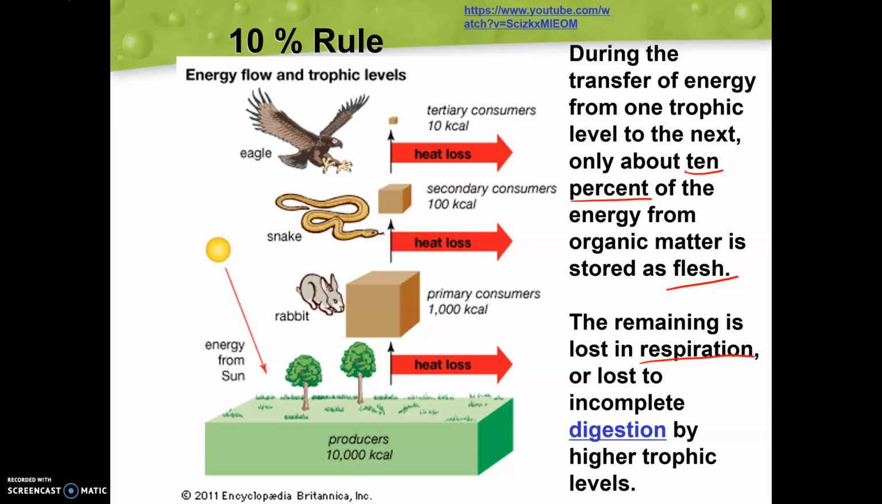Just remembering that 10% of each level as we move up is being transferred. And a lot of that energy is going to be lost in our ecosystem. So if we don't have the producers to support our tertiary consumers, we're not going to see those tertiary consumers surviving in this ecosystem.